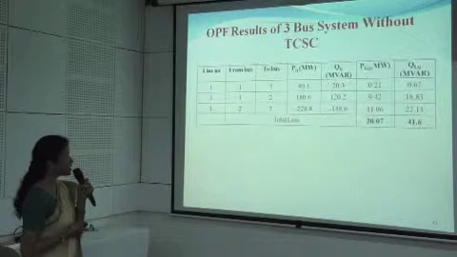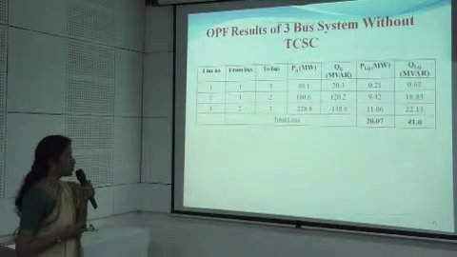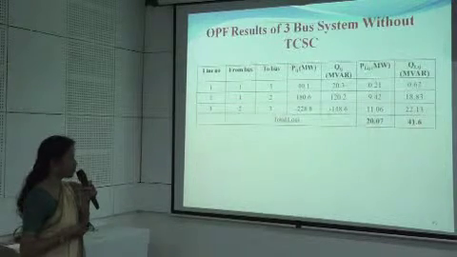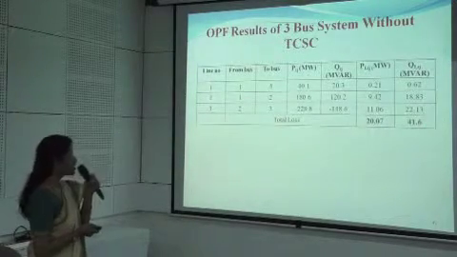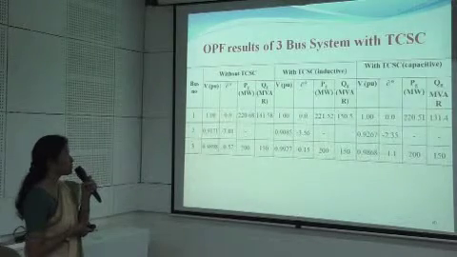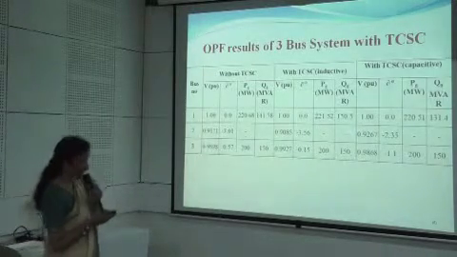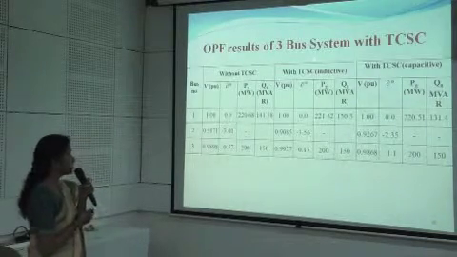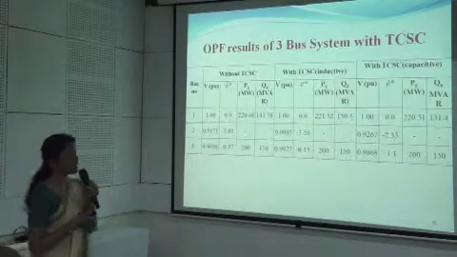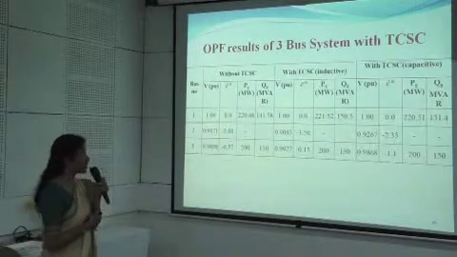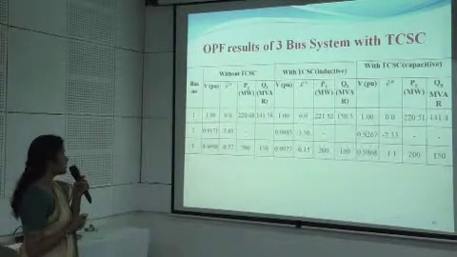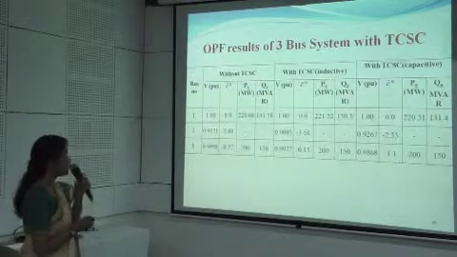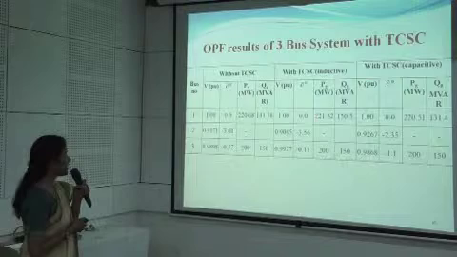And the total system loss has been found to be 20.7 real power loss and the reactive power loss being 41.6. Now for the same system, when the TCSC has been implemented, I have considered the TCSC's nature to be inductive, and next its impedance to be capacitive, by implementing this in the line between bus number 2 and 3.